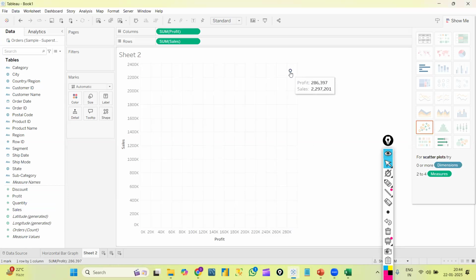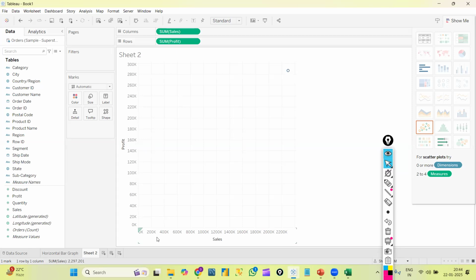Now if you see here, this is enabled now. I created this graph. This is my sales value, this is my profit value. Okay, and this is one scatter point I got. Scatter plot in the sense, it will show us the intersection point of the total values. That is, what is my total sales and what is my total profit. If I keep my cursor here, it shows me my total sales value is this much, maybe 22 lakhs, and the profit value is this much.